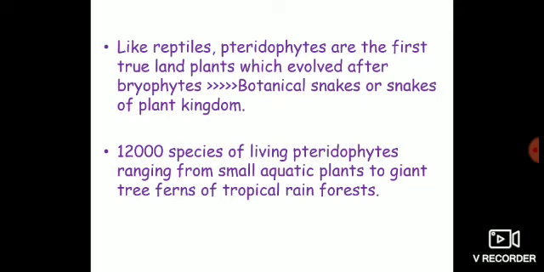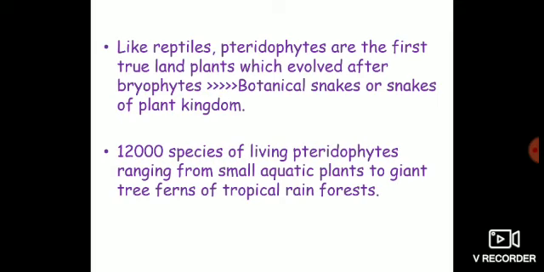These plant species range in size from small aquatic plants, for example azolla. You might have seen the cover of azolla on the surface water of Dal Lake, to giant tree ferns of tropical rainforests. ये आपने नहीं देखे होंगे, ठीक है, because these are present in tropical rainforests.